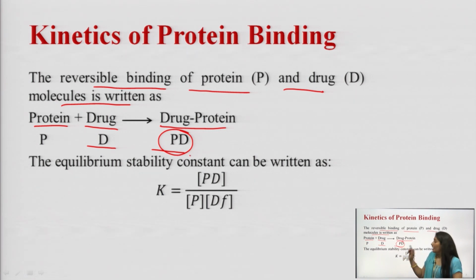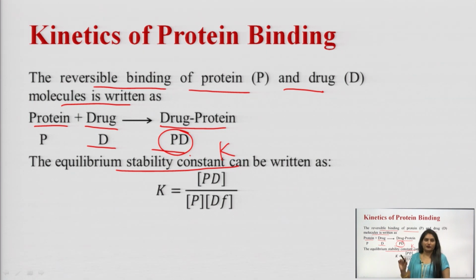In this reaction, the equilibrium stability constant, that is K, can be written as K is equal to the concentration of the drug protein complex divided by the concentration of protein and the concentration of drug. Why is it written as DF? DF is the free drug molecule, the drug which is free or ready for binding to the protein.